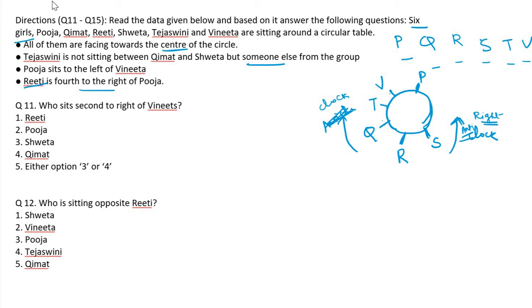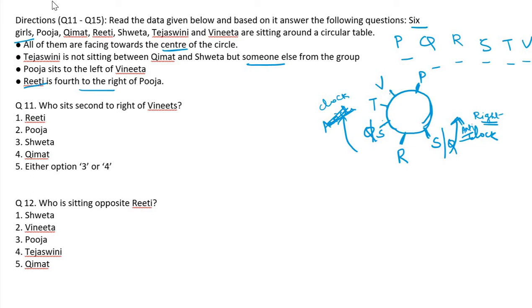Then we can answer easily. Who sits second to the...? Here it is. Kumait and Sweta are arranged here, so it may be changed. Okay. Sweta may be here and Kumait may be here.